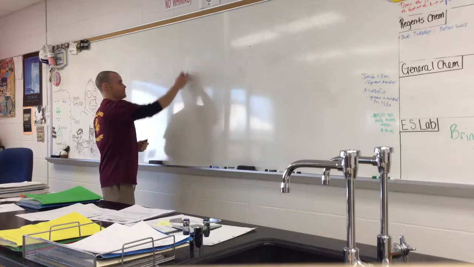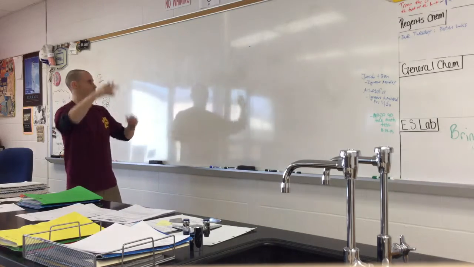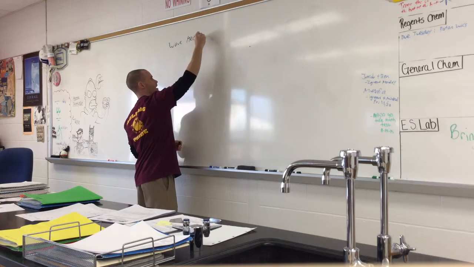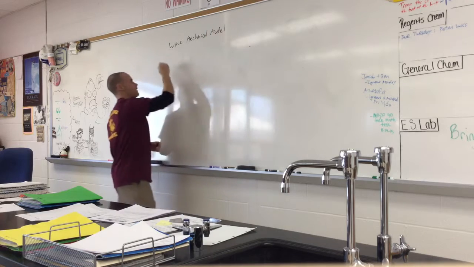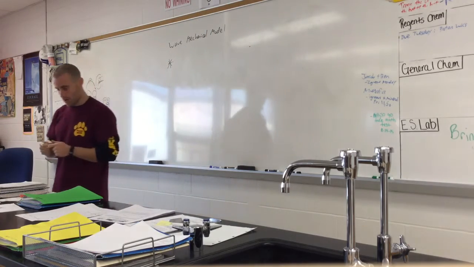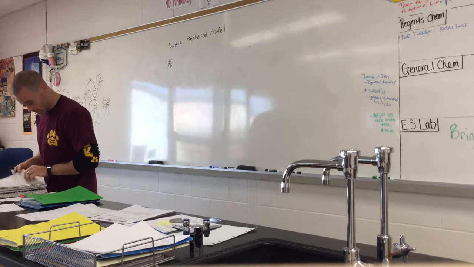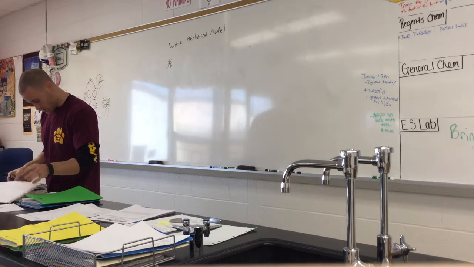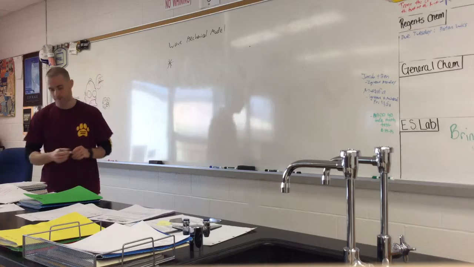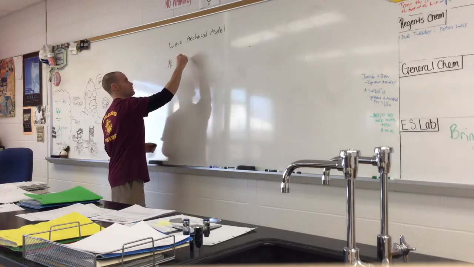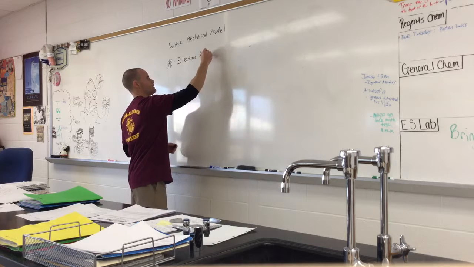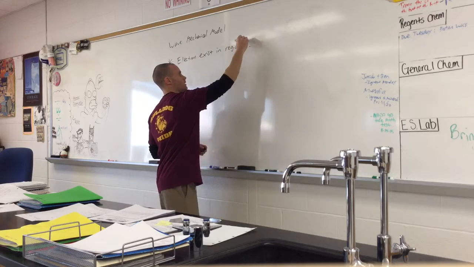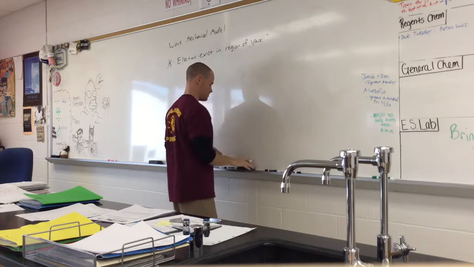So we're kind of just continuing on the current model. I know the pictures might have screwed up your notes, but I guess we can title it here, just so you don't screw up your notes. Wave mechanical model. I want to make sure I word this correctly, because sometimes I do not. Okay, so electrons exist in a region of space called orbitals.